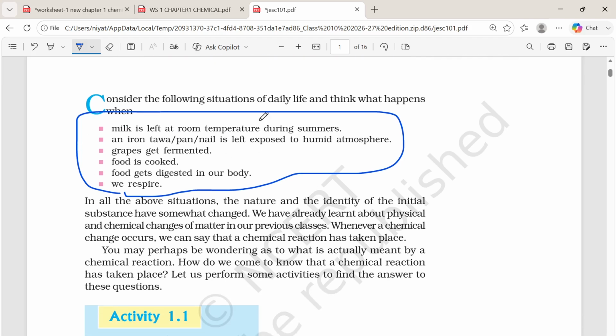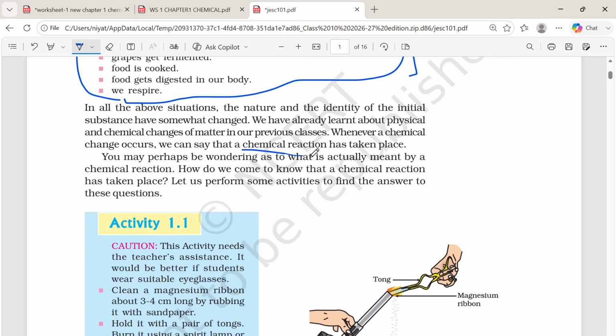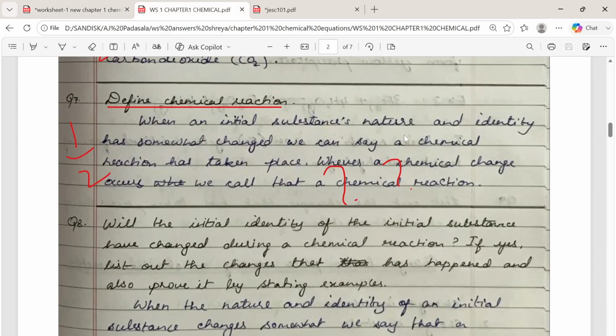We have completed the introduction part. After that, they have given about chemical reaction. So what is a chemical reaction? The nature and identity of the initial substance are changed when a chemical reaction happens. Not only that, we are transforming the reactant into product, by transformation of one substance into another substance. That is called a chemical reaction.